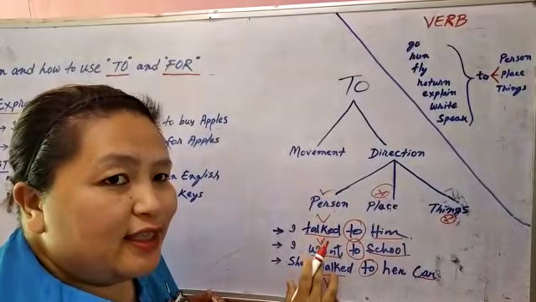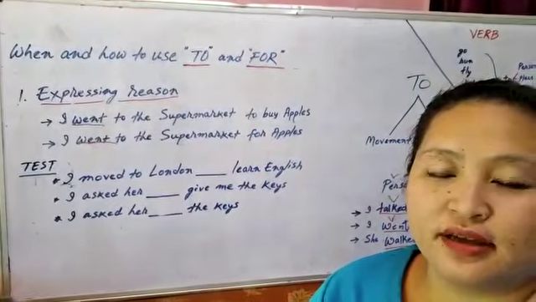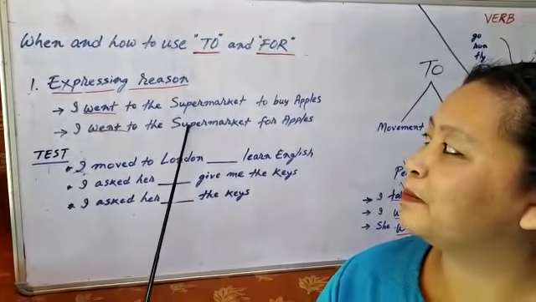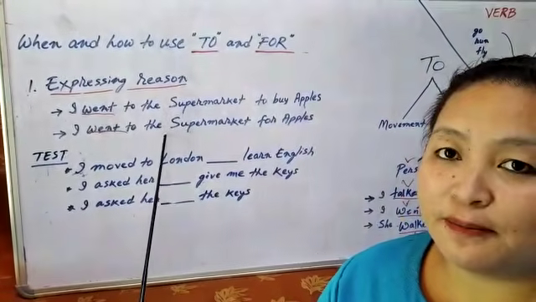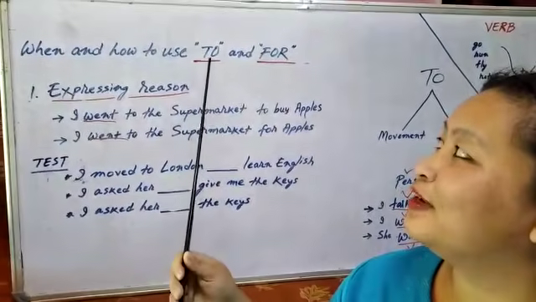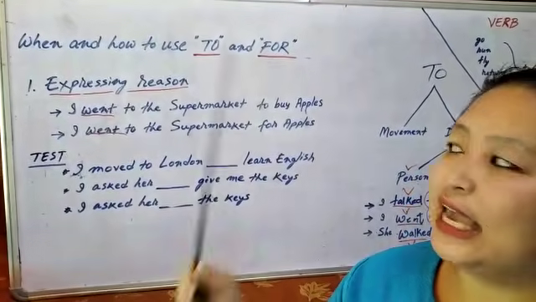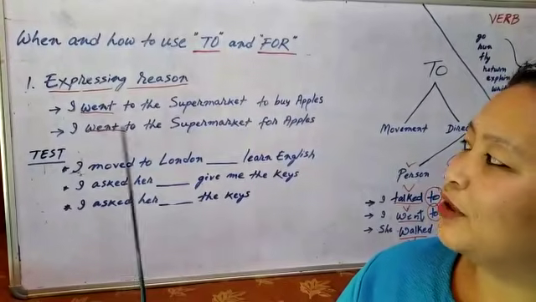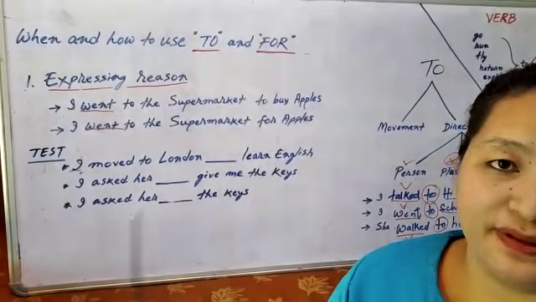Okay, so I think you are clear. Again, we'll see two sentences, different meaning and different use of "to" and "for". Okay, I went to the supermarket to buy apples. I went to the supermarket for apples.